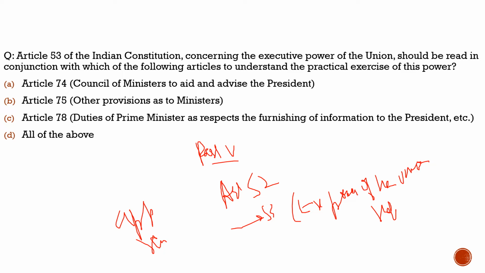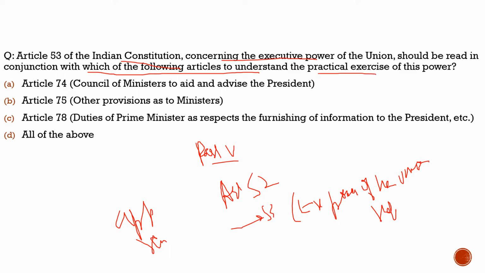Now let's try to solve this question and get more idea of what we said in this discussion. Here the question says, Article 53 of the Indian Constitution concerning the executive powers of the Union should be read in conjunction with which of the following articles to understand the practical exercise of this power. What are the articles?